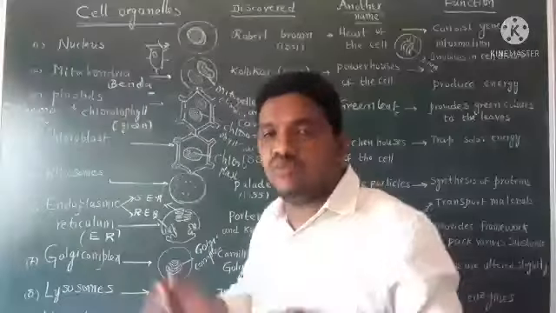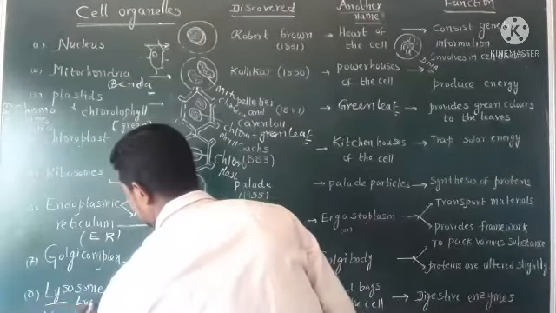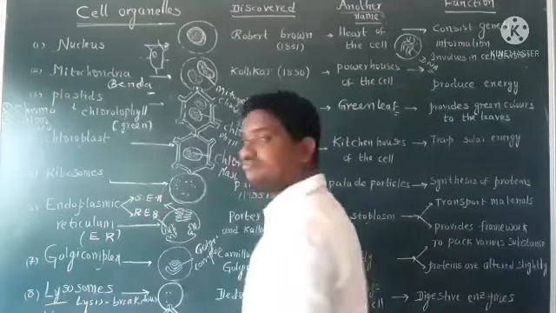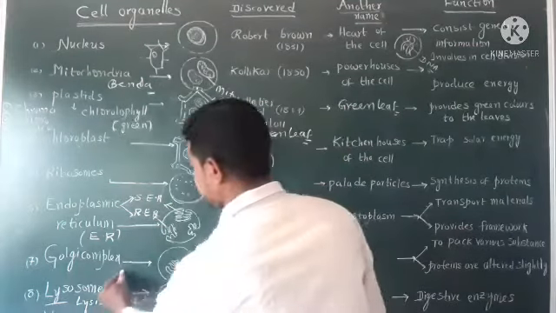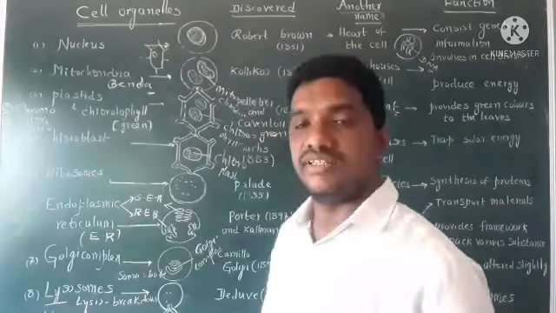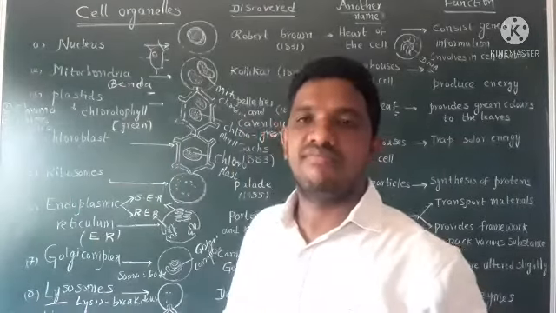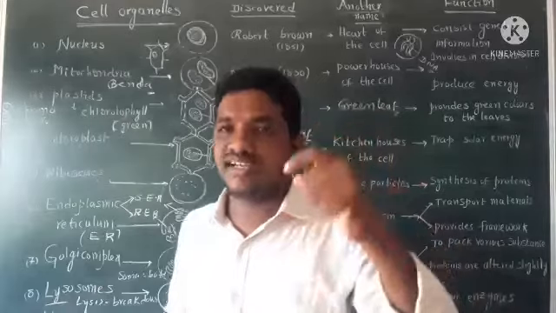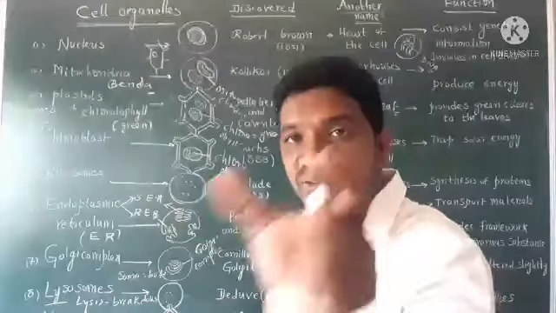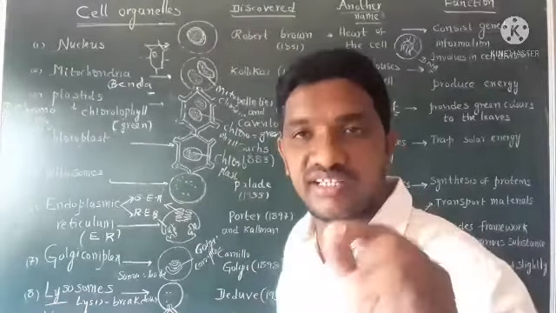Lysis means breakdown, soma means body. The destructive parts present inside the cell are called lysosomes. They can be seen only with an electron microscope. It was discovered by Christian de Duve in the year of 1955.